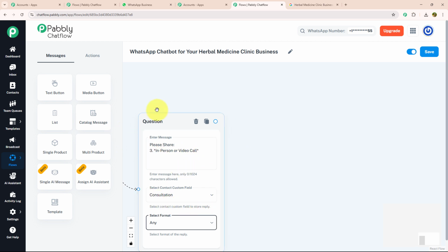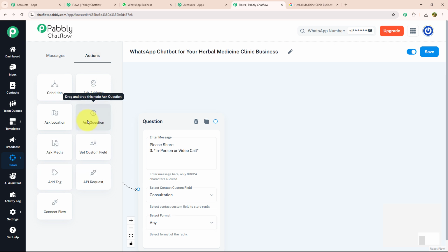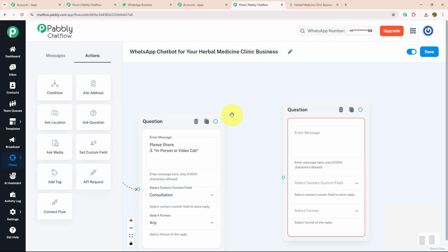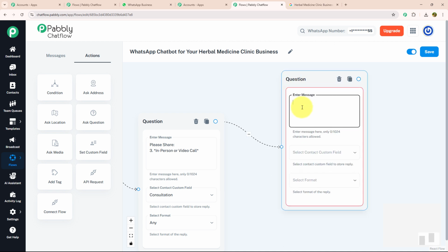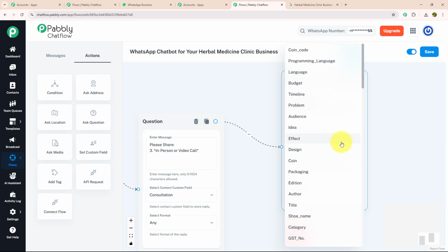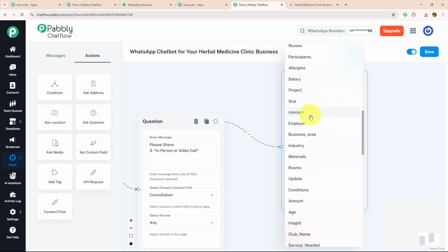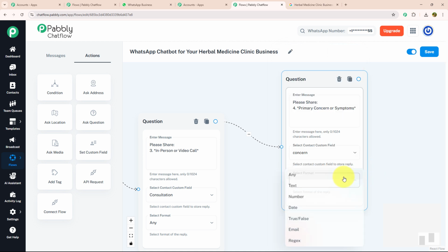Last thing, I want to know about any symptoms. For that, I'm going to drag and drop ask question, connect with my previous question, and here I'm going to enter my message where I have mentioned: please share primary concern or symptoms. I'm going to select my contact custom field as concern, and I'm going to select my format as any.